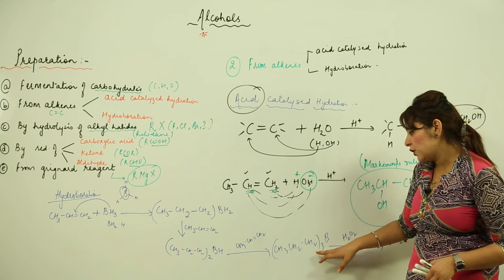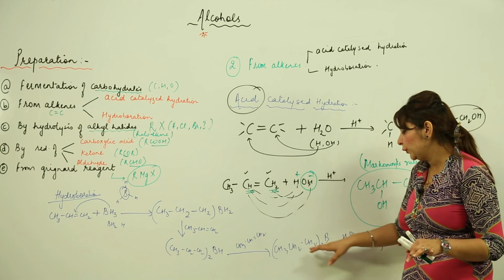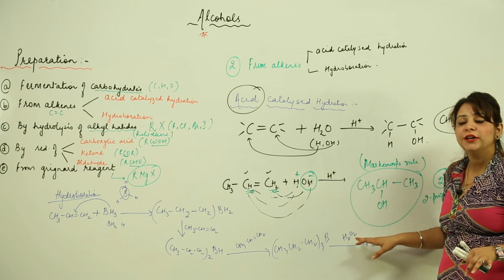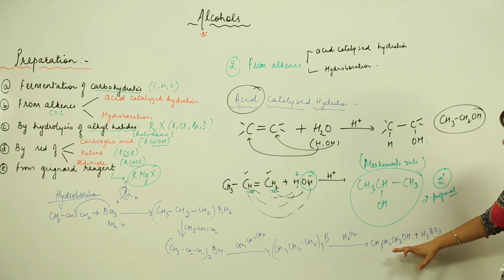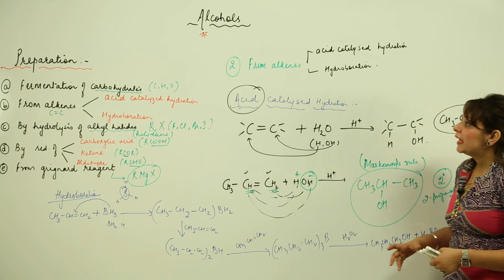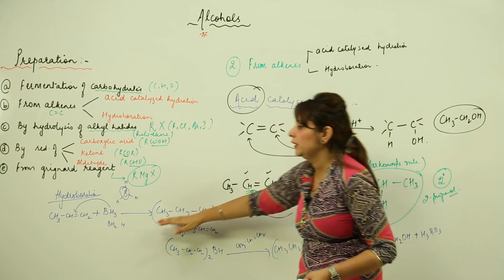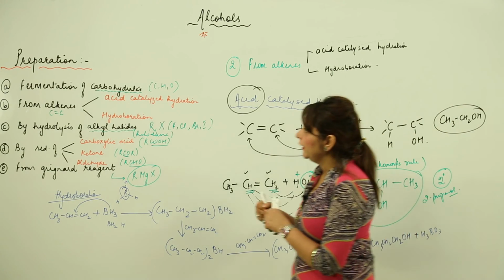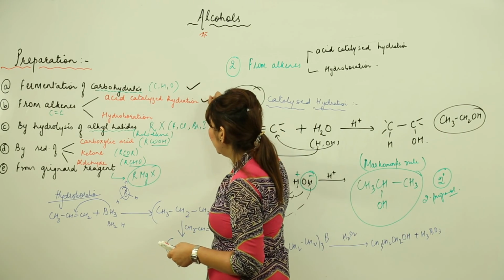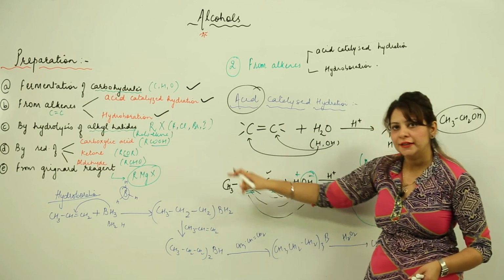So here the H of boron are exhausted, so we are not going to add propene, but we are going to add hydrogen peroxide, which is going to just break it, and as a result we are going to get propanol and boric acid. So this is how, from alkenes by acid catalyzed hydration and by hydroboration, you can prepare alcohols. This we have already done, I already told you. Now we are going to start with this, just look at the board carefully.